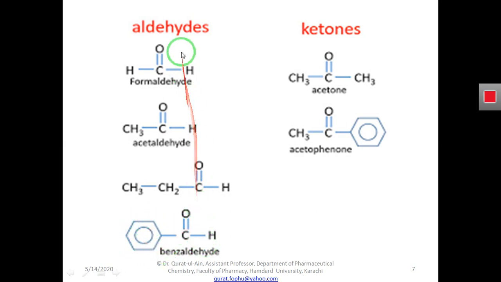So you can see here, dear students, in all the aldehydes the carbon is attached with one valency to hydrogen, and the other is the R group. You can see here is the H and benzyl group, so it is benzaldehyde. Here is H and methyl group, so it is acetaldehyde. Here is H and here is H, because the R is H in case of formaldehyde, so it is formaldehyde.